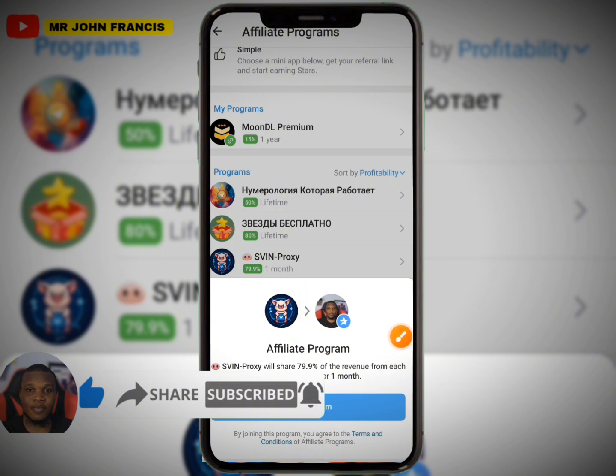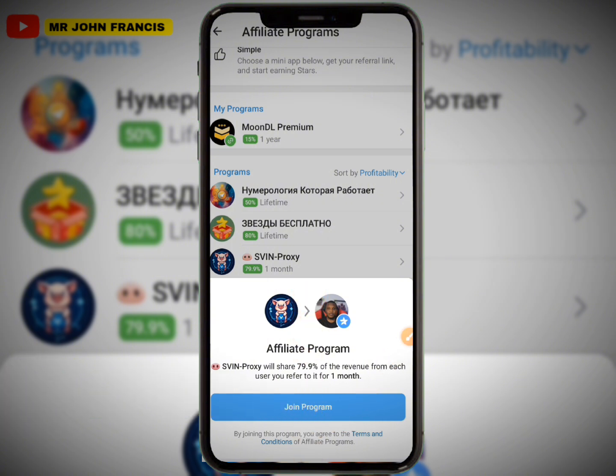You can see right here they said Svin Proxy will share 79.9% of the revenue from each user you refer to it. So if you can refer somebody, one person on this very platform, you're going to be getting 79.9% of their revenue. This is what they have promised and they are going to simply fulfill it. That is how affiliate marketing works.